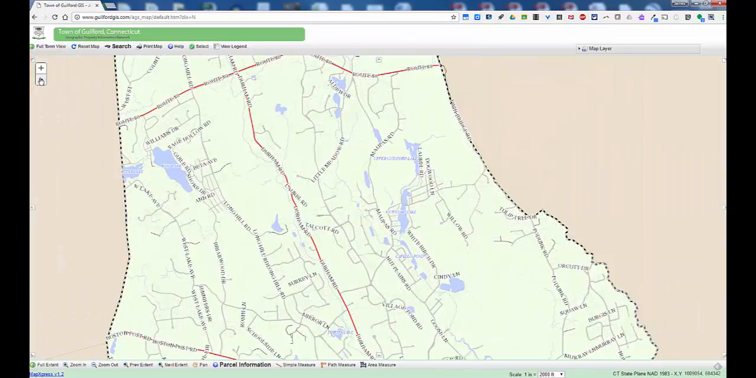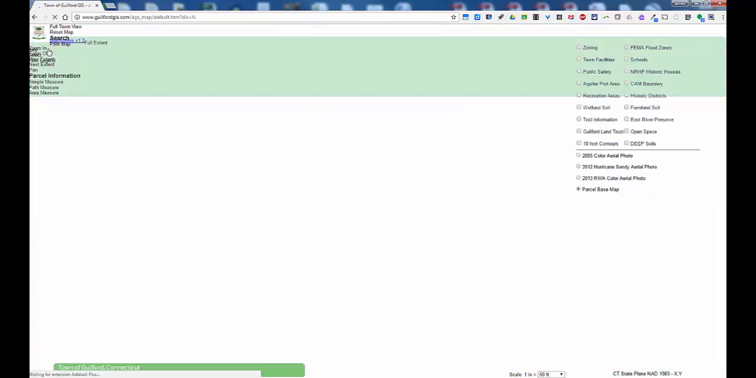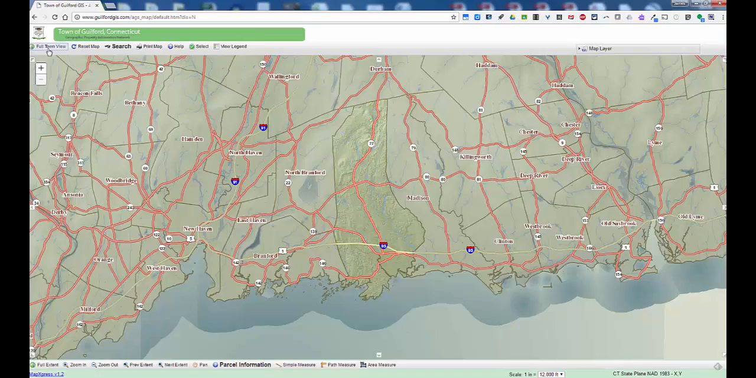If you get to a spot where you're not quite sure where you are, up on the top menu there's this full town view. Click that and it will return you back to the overview of the town. Kind of resets things for you.